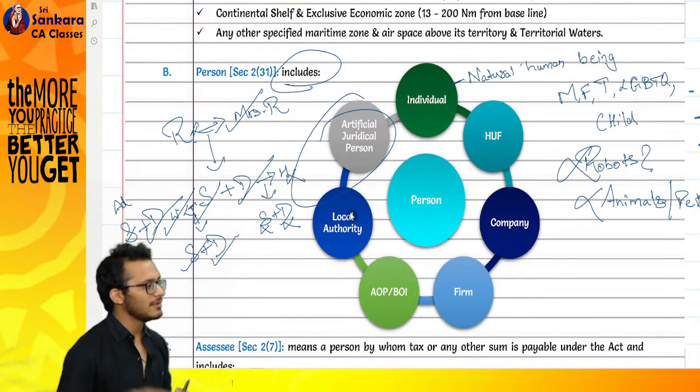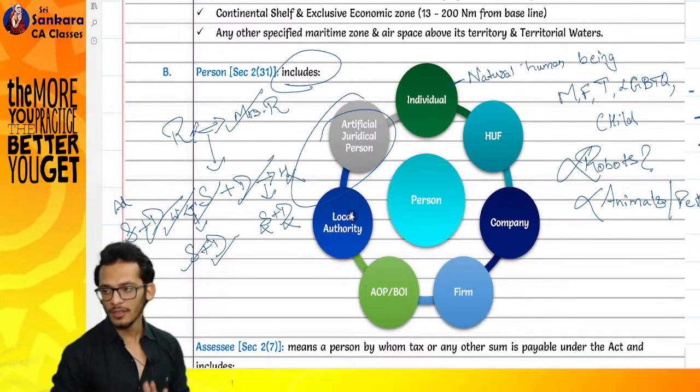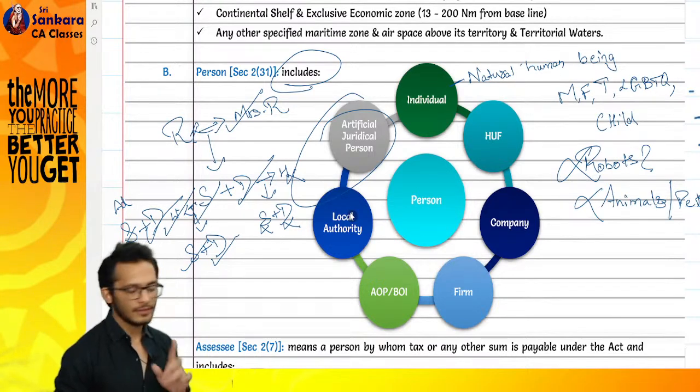Suppose you find them on the road and say, stay with my house. Legally, it will not become a HUF. You need to get it registered. But if you legally adopt them, then they become members of the HUF. Illegally, you just keep them in your home, you're giving them shelter. It is nothing but giving someone a place for rent. In that case, they will not become a member of the HUF.